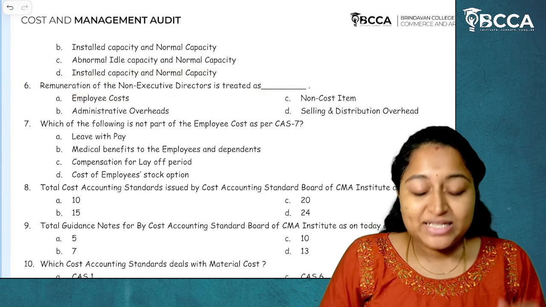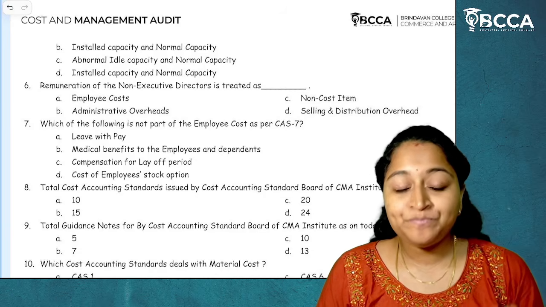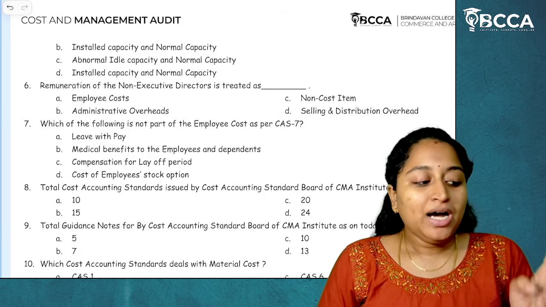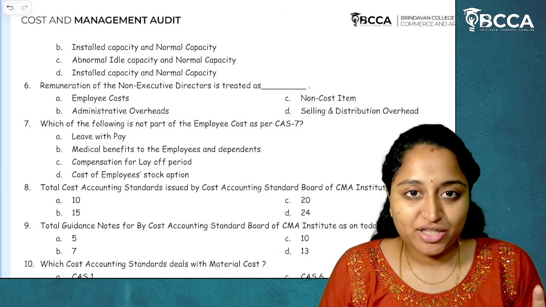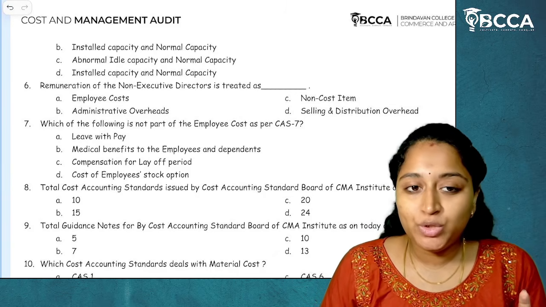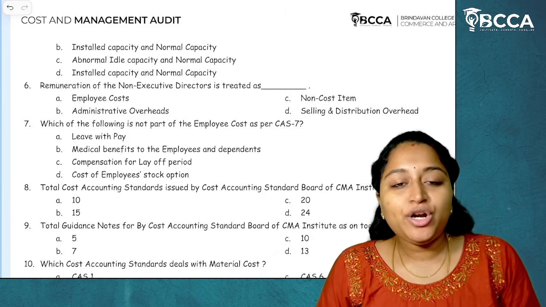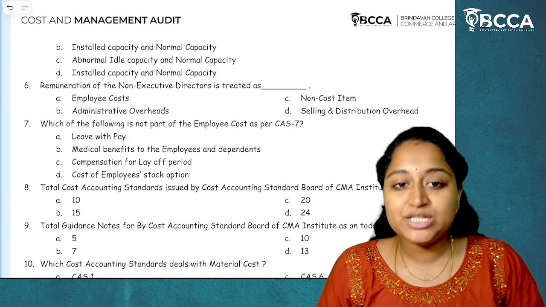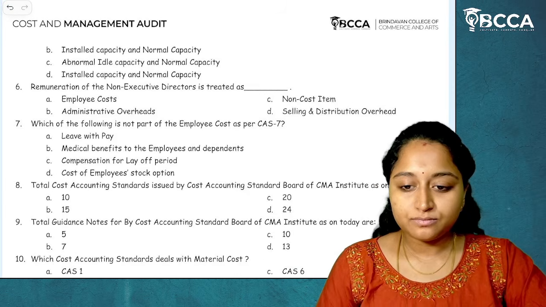Now, this is given under the employee cost calculation. In employee cost calculation, what all will be included? Executive director charges will be included in the employee cost. Whereas any other remuneration which has been paid to non-executive directors will not form part of employee cost.